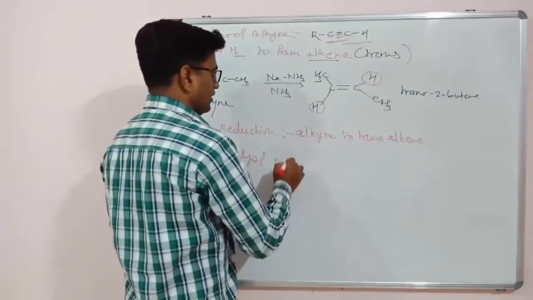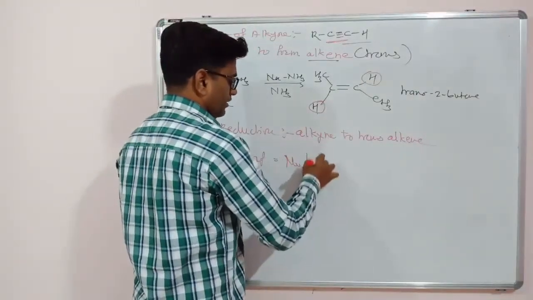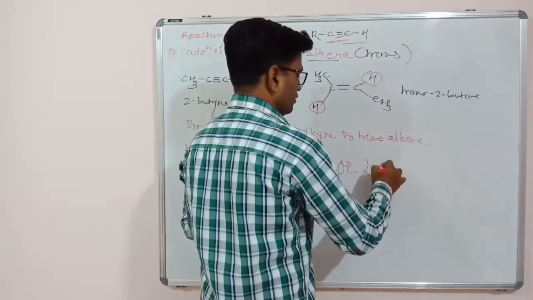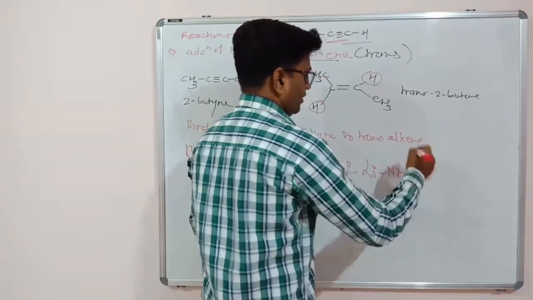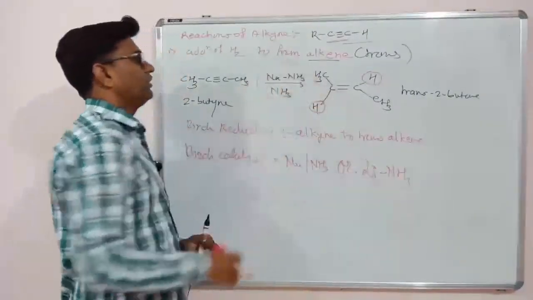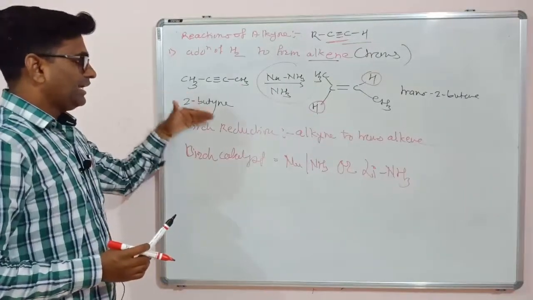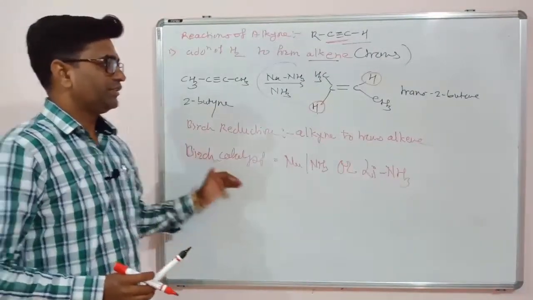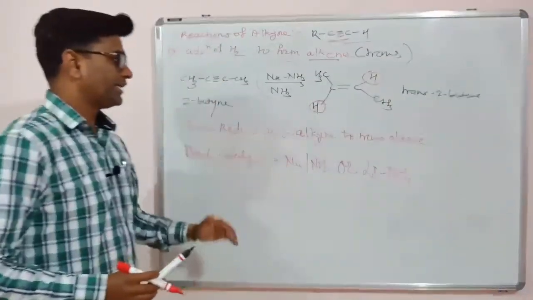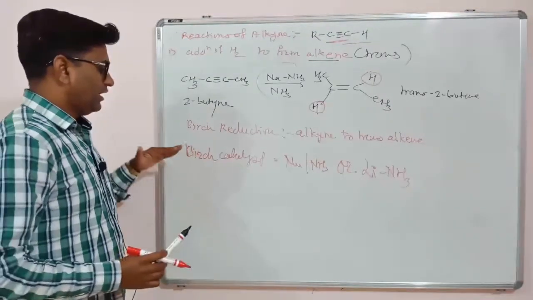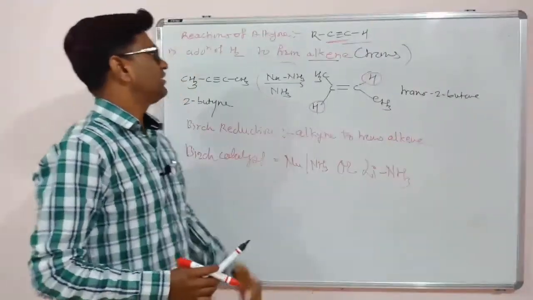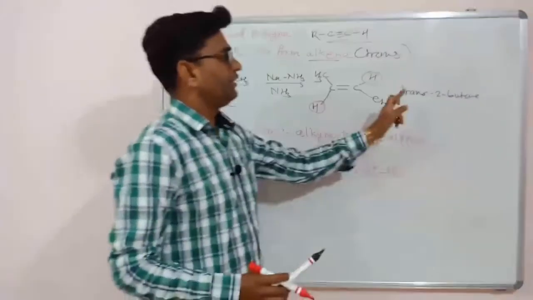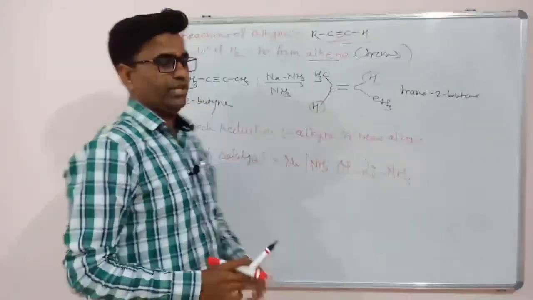So the Birch catalyst is sodium ammonia, or instead of sodium you can use lithium also. So by using this sodium ammonia or lithium ammonia, alkynes are converted to the trans alkenes. So this type of reduction is called Birch reduction, and that catalyst is called the Birch catalyst. So what is the role of that Birch catalyst? To reduce alkynes to trans alkenes.